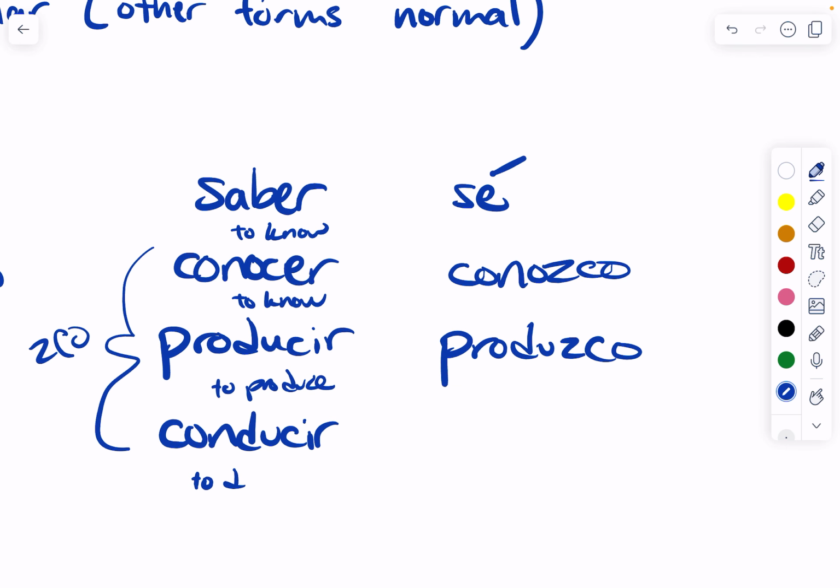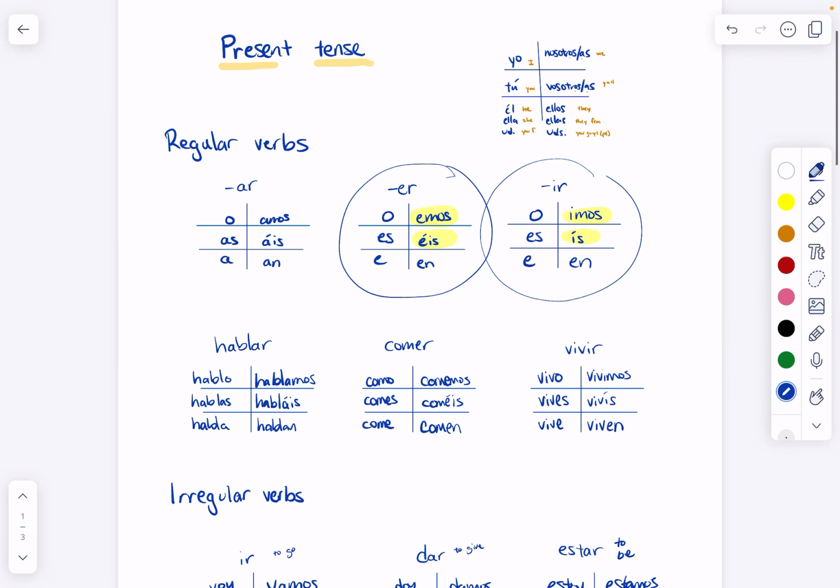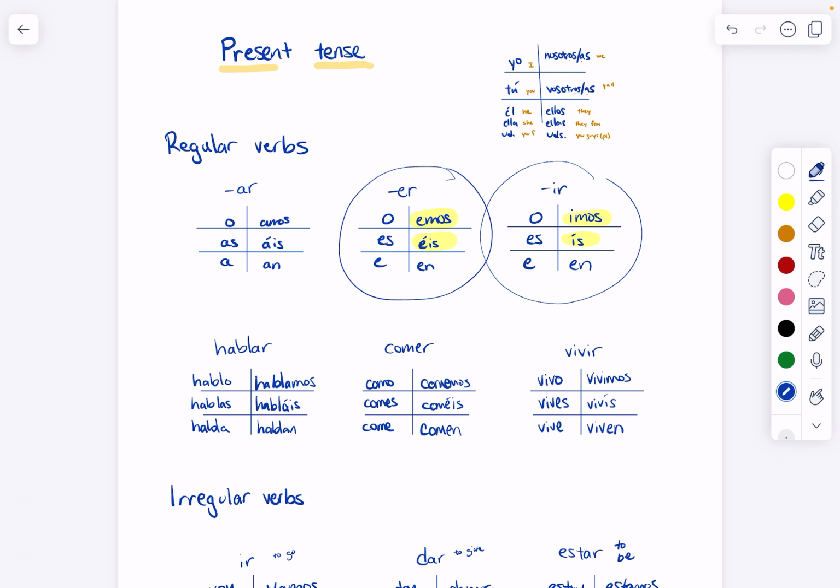And lastly, conducir, which means to drive. If I want to say I drive, I say conduzco. And that is a review of present tense verbs, some regulars and some irregulars.